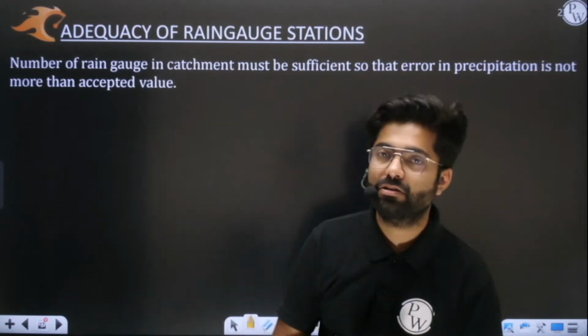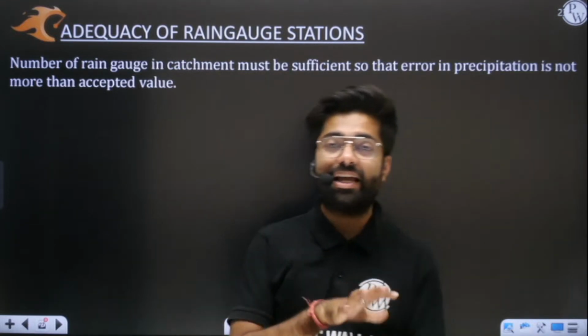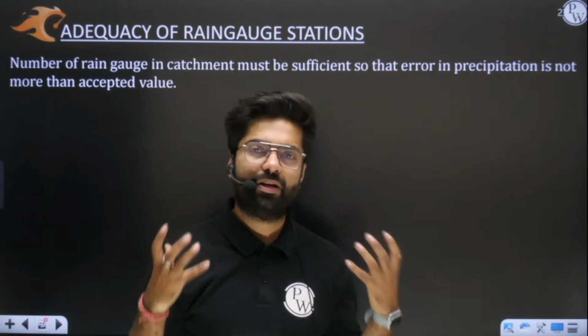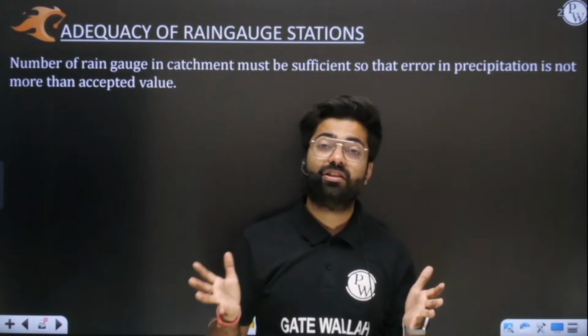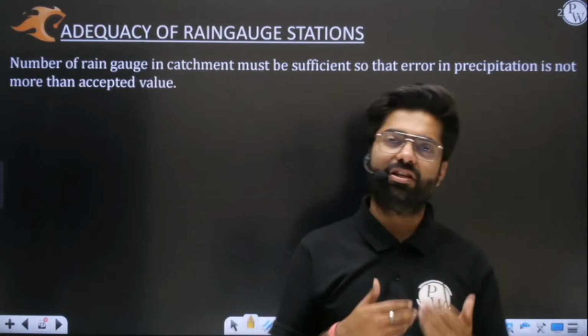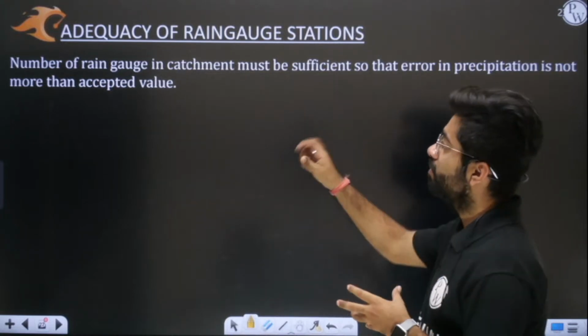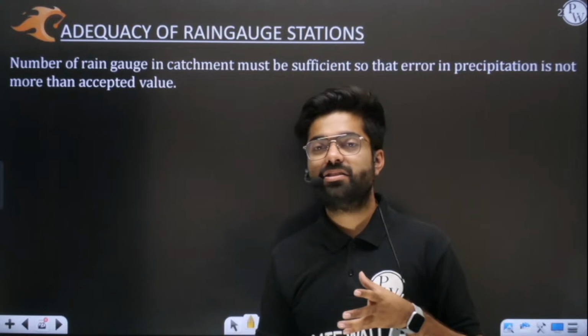Yes or no? So how many rain gauges exactly we should install in our catchment area, that we'll discuss tomorrow. We have a formula for it which depends on the precipitation data, on how much variation there is in that data. So we'll discuss that tomorrow. Exactly the optimum number of rain gauges we have to find out. Okay, optimum means what? Neither less nor more.